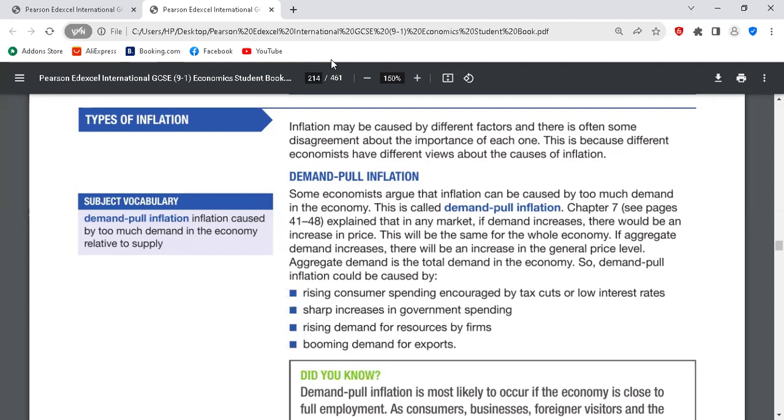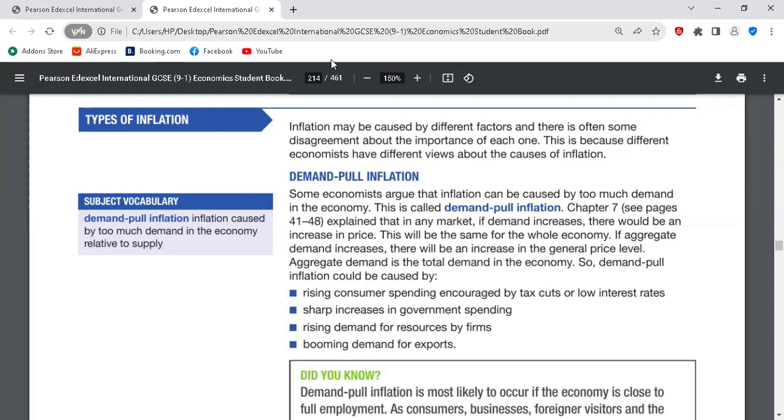So what would bring about an increase in aggregate demand that would lead to demand pull inflation? Number one, rising consumer spending encouraged by tax cuts or low interest rates. So the first reason why we have increasing aggregate demand, or AD, is that government might have reduced tax or interest rates are falling. If there's a cut in taxes, disposable income would increase, and as soon as disposable income increases, spending would increase, leading to demand pull inflation. Do you get the point?